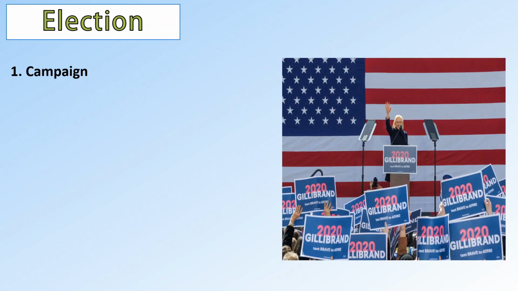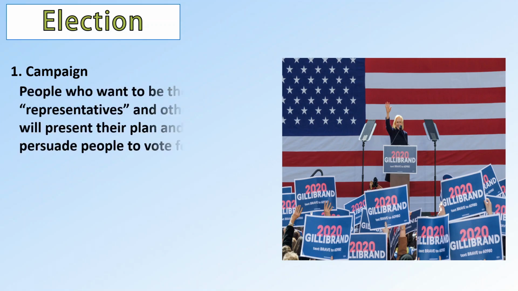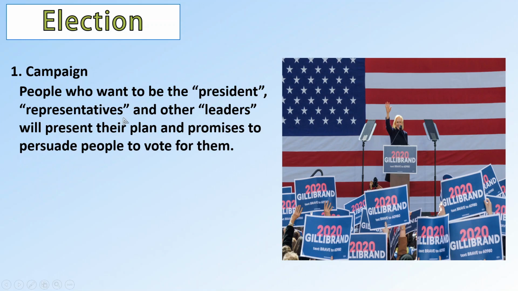So let's discuss the election process in the United States. So number one, campaign. So when you want to become a senator, a representative, a leader, you need to campaign. So you go onto the stage, and if you want to become a representative or leader, you're going to show your plans and promises so that people will want to vote for you. Okay, so this is a campaign.